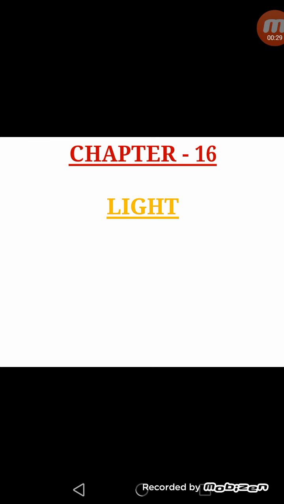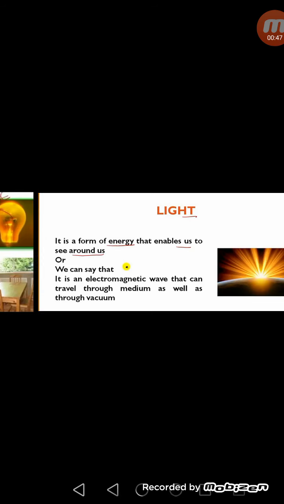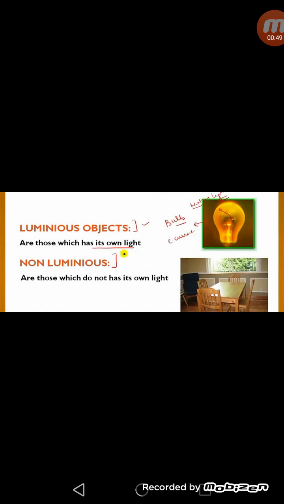All these things are visible with the help of light. So we can say light is a form of energy that enables us to see around us. We can also say that it is an electromagnetic wave that can travel through a medium as well as through vacuum. On the basis of it, we can divide all the objects into two categories: luminous objects and non-luminous objects.